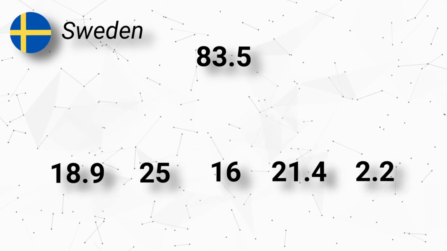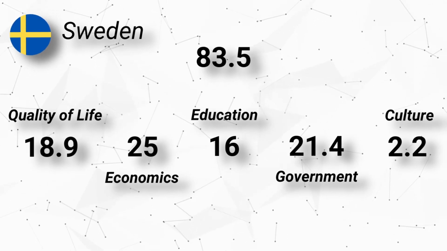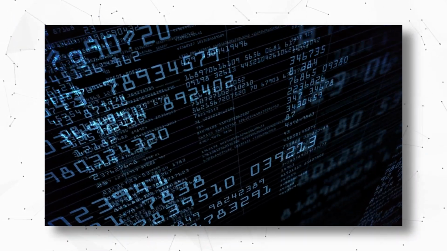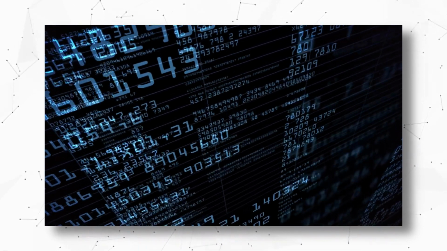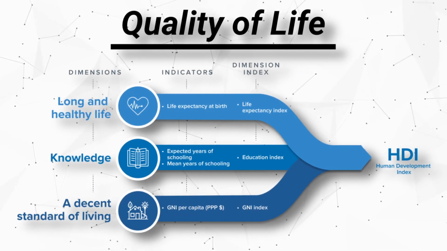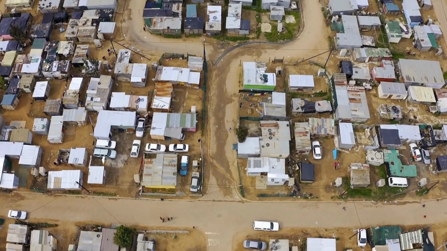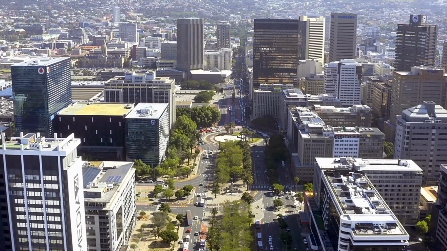Skipping all of the nerdy math you don't care about, basically we decide on 5 categories that we believe to be the most impactful in determining the success of a society. We then found measurable quantitative data, or numbers, in the form of indicators to represent each category. So for example, the quality of life category is represented by the Human Development Index, which we believe is a great way to measure exactly that, the quality of life in a country. Economics is made up of indicators like real GDP, labor force participation rate, inflation, you get the point.